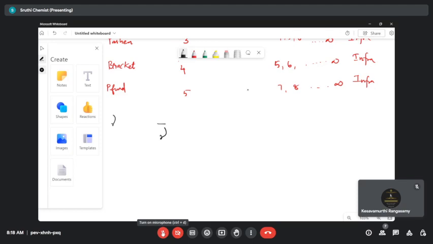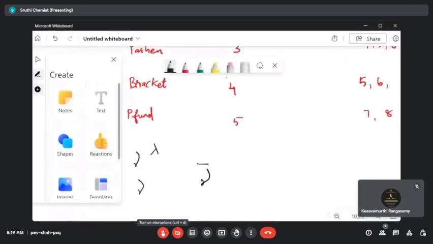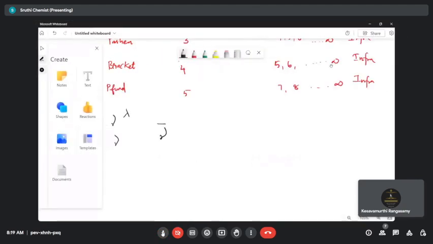What's a nu? What's a lambda? Everyone can hear me, right? Lambda is a wavelength and nu is frequency.